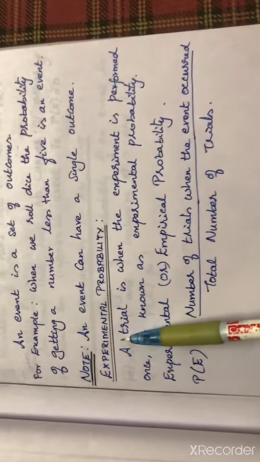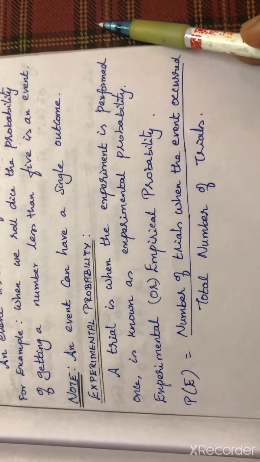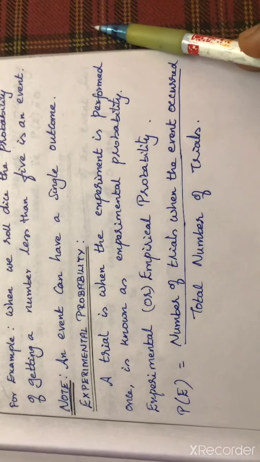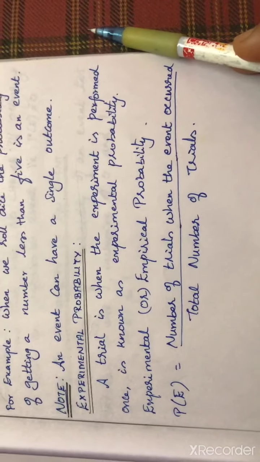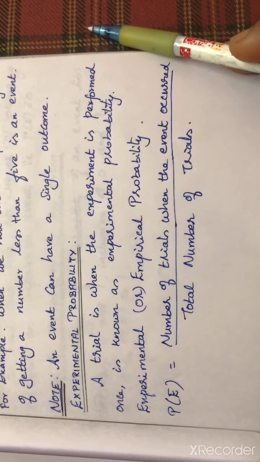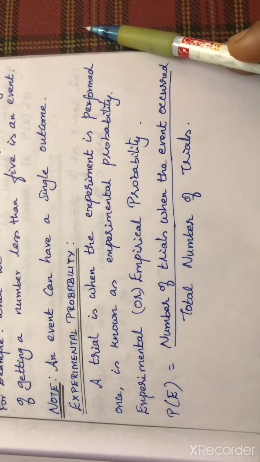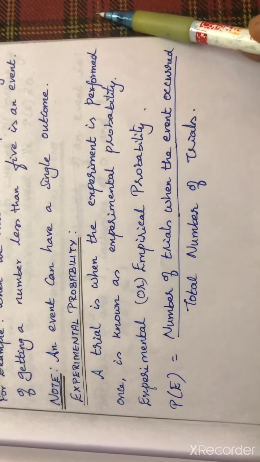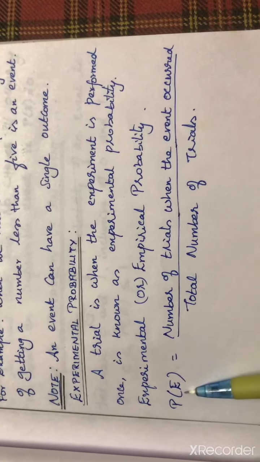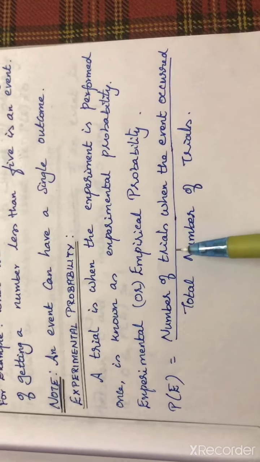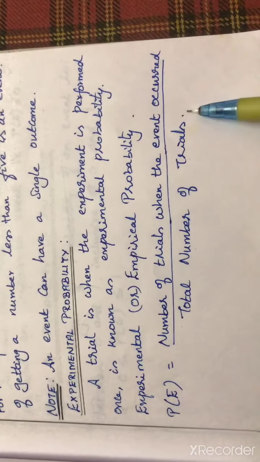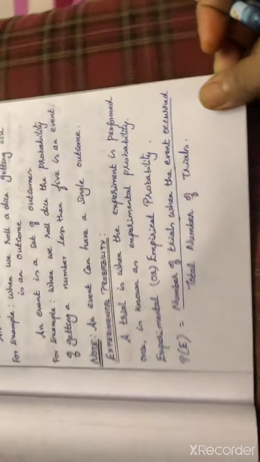Next side heading, experimental probability. A trial is when the experiment is performed once. It's nothing but, for example, when we are tossing a coin. If I toss the coin once, I may get tail or head. That trial I am doing is the basis of experimental probability, another name for which is empirical probability. So what is the formula? Probability of E is equal to the number of trials in which the event occurs divided by the total number of trials. How many times I am trying, that is the total number of trials.